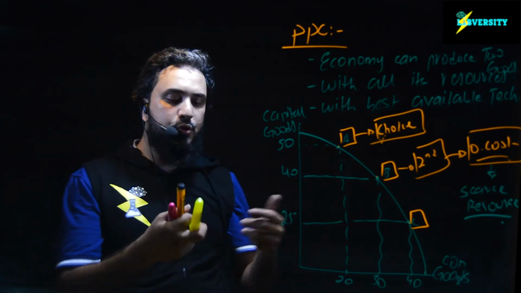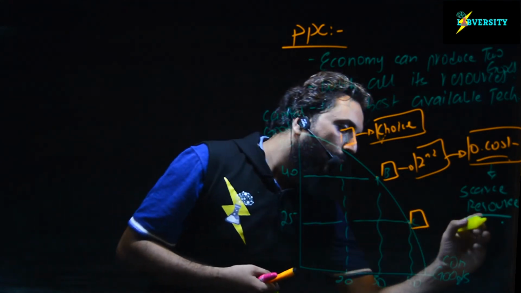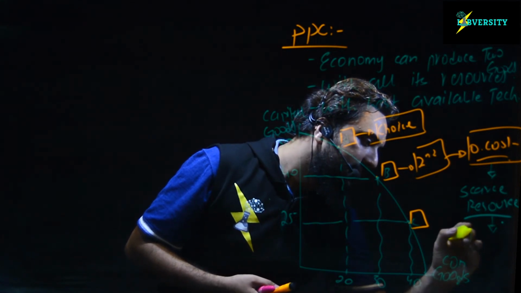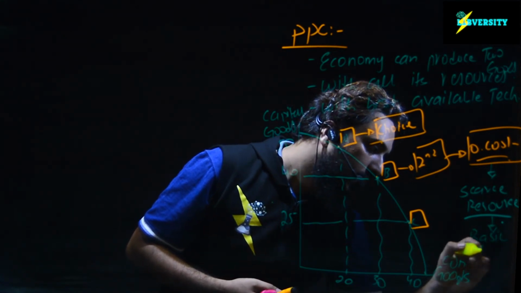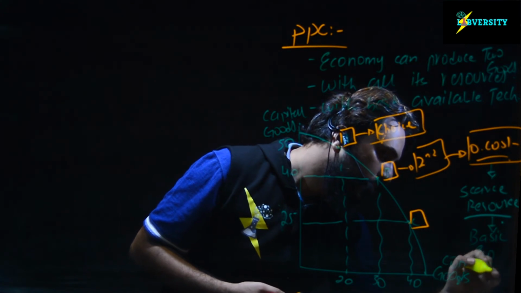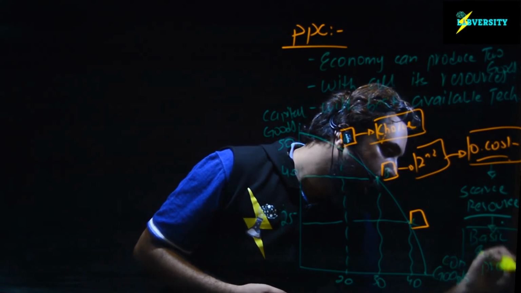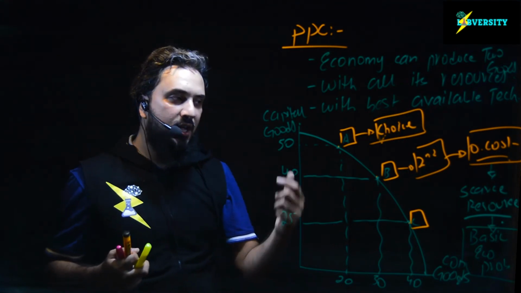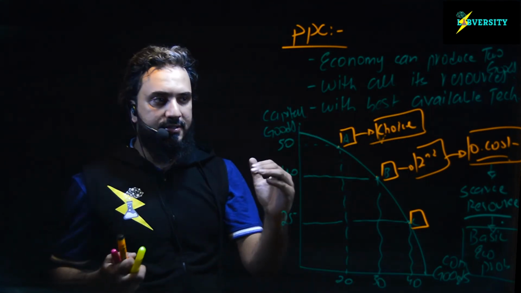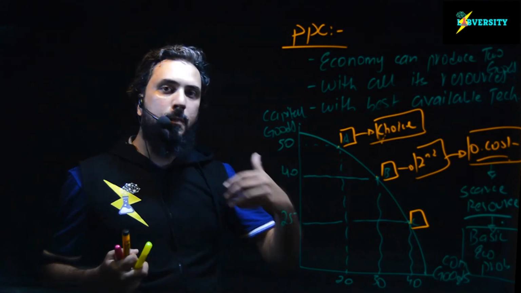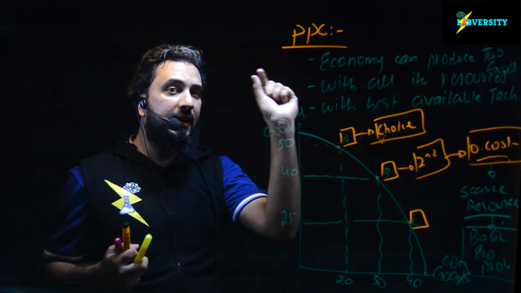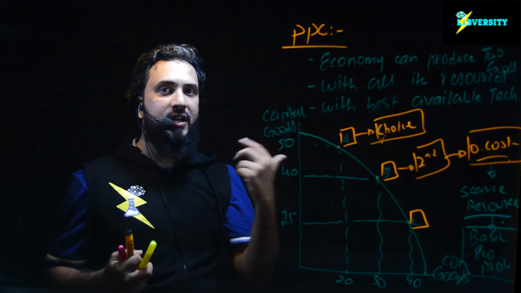And when it comes to scarce resources, this creates the basic economic problem, that the economy will have limited resources to fulfill unlimited wants. So these are the four basic concepts and main concepts of economics that we are elaborating through the production possibility curve.